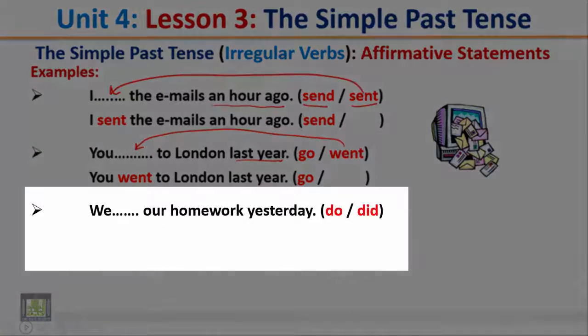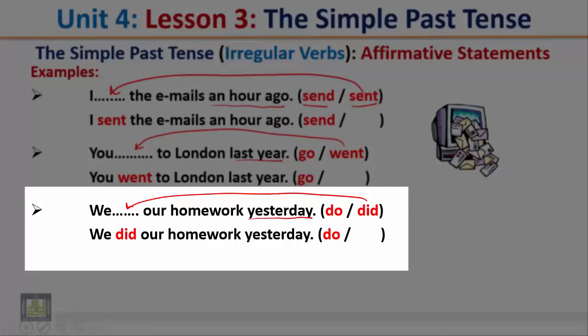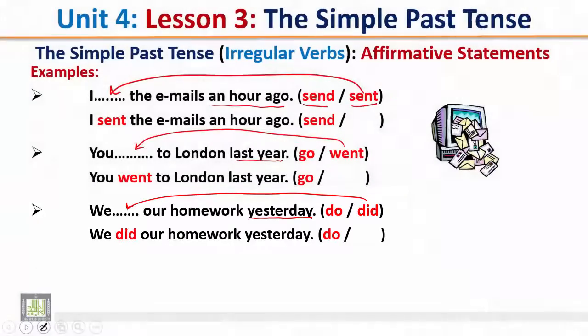Another example. We our homework yesterday. Which form is correct? Do or did? Did. Again, why? Because the word yesterday refers to the past. We did our homework yesterday.